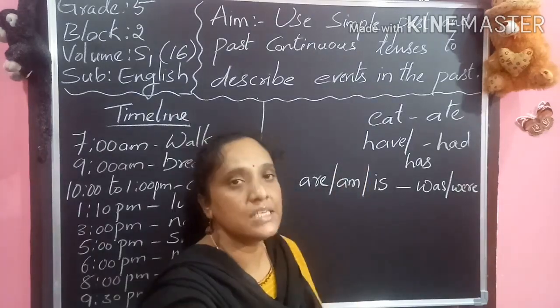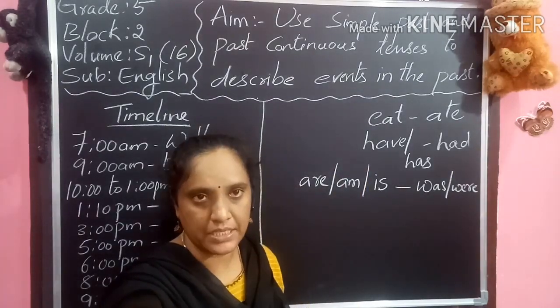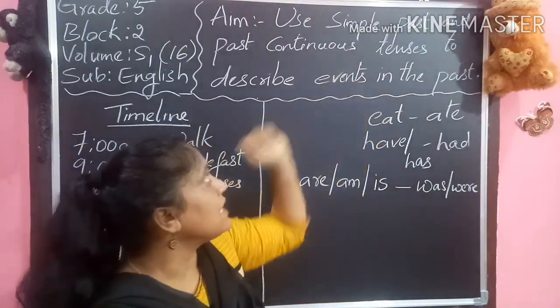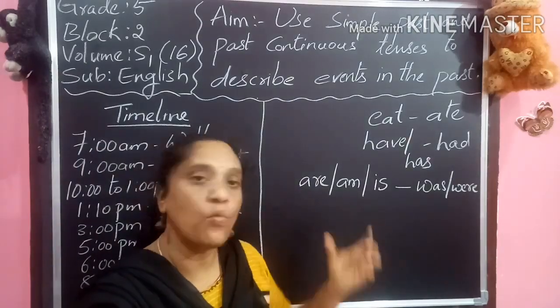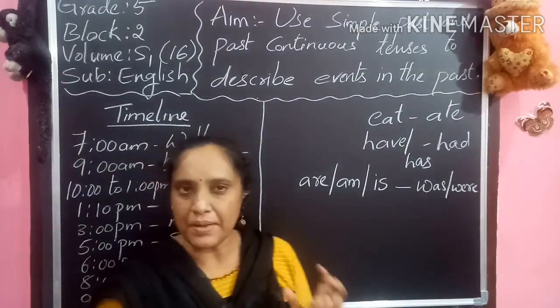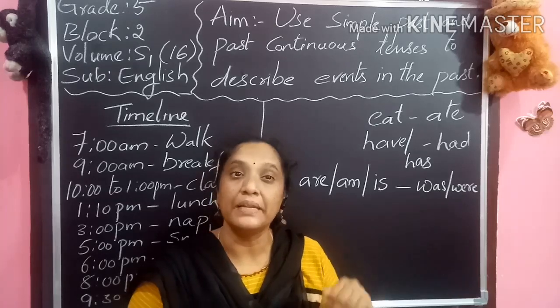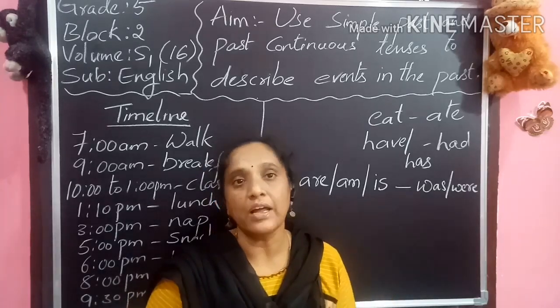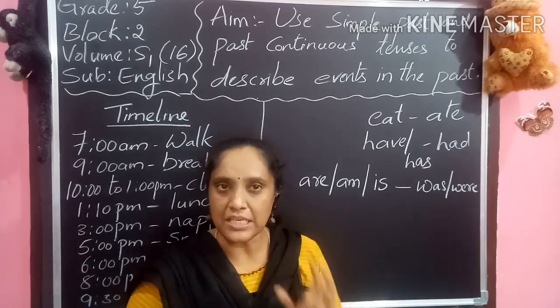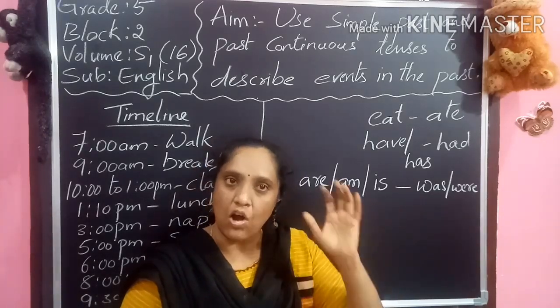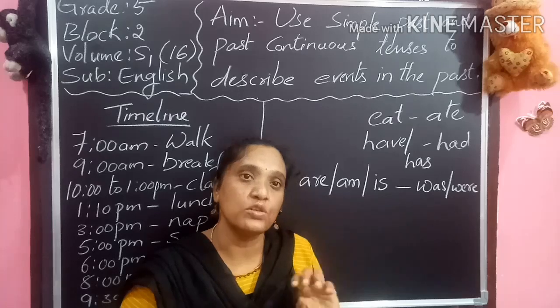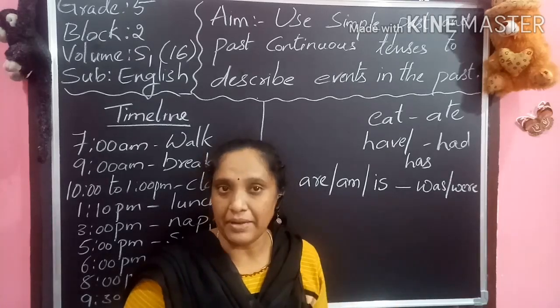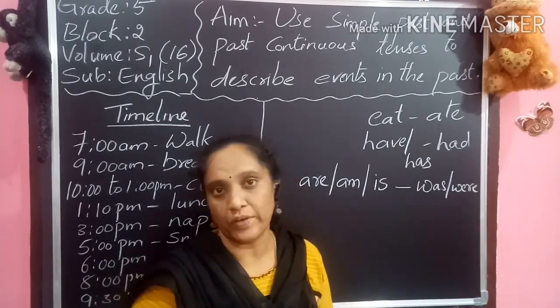Now, basing on these verbs, we are supposed to complete our simple past and past continuous tenses. So, what is the simple past? Simple past are the actions which completed already. Now, what is past continuous? Past continuous tenses are the sentences which we use with a particular timing. So let us go with that.